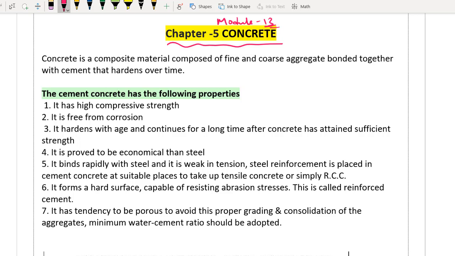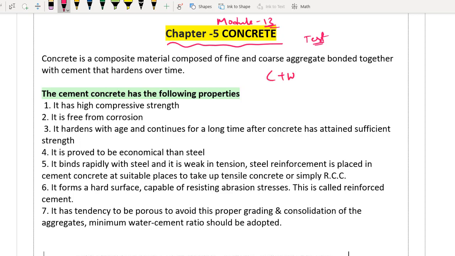काफी simple रहेगा, mostly theory है. See, first 2 modules of concrete will be purely theory based. There is nothing much to remember. Everything will be in a very simple language and most of the things which you already know. But the latter part we will study tests, workability tests, whatever are there. That will be little bit important, and there are something which you have to memorize also. But in the first part it will be very easy. Nothing to worry. Now coming to concrete.